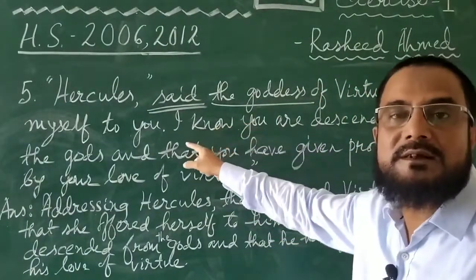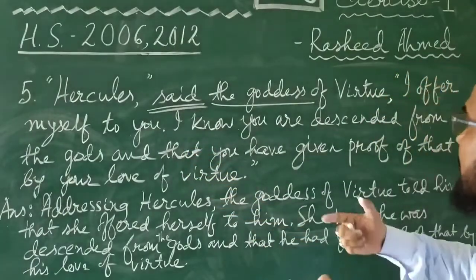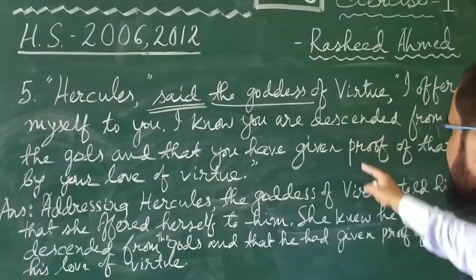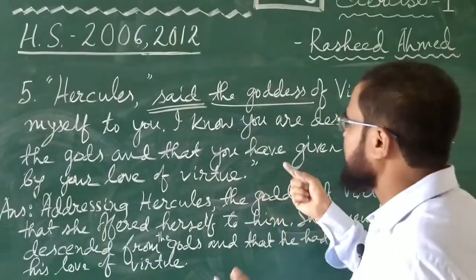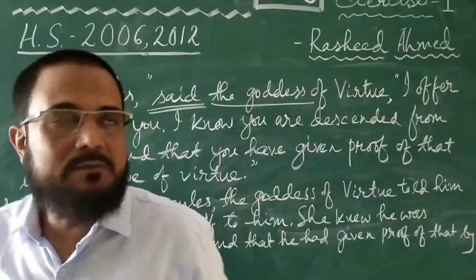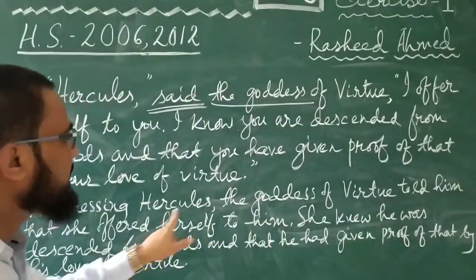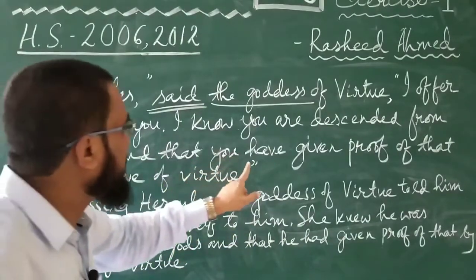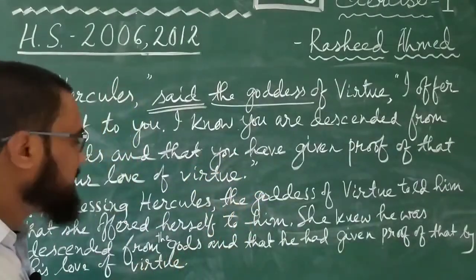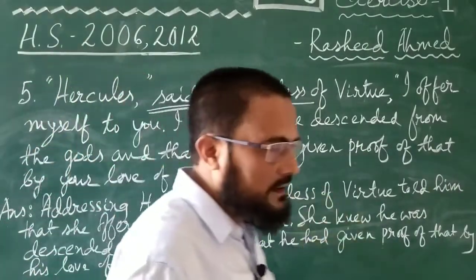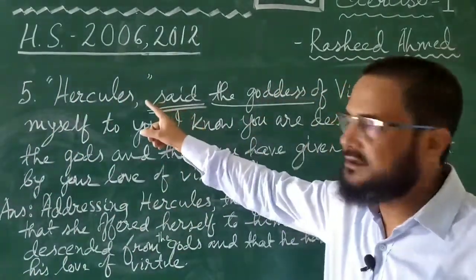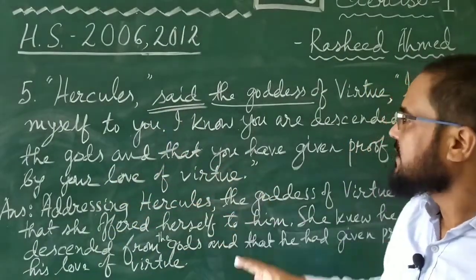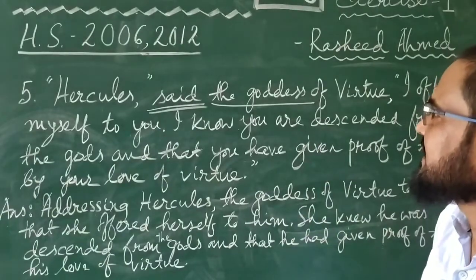Then there is another statement by the goddess of virtue. What is it? I know, it means she knew. I know became she knew. You are descended became he was descended from the gods, and that you have given proof became and that he had given proof of that by your love of virtue. It became by his love of virtue. This part is not that difficult. Just how when someone's name is addressed and then something is said, how you have to do it, I have told you. Just let us see the question and answer again.